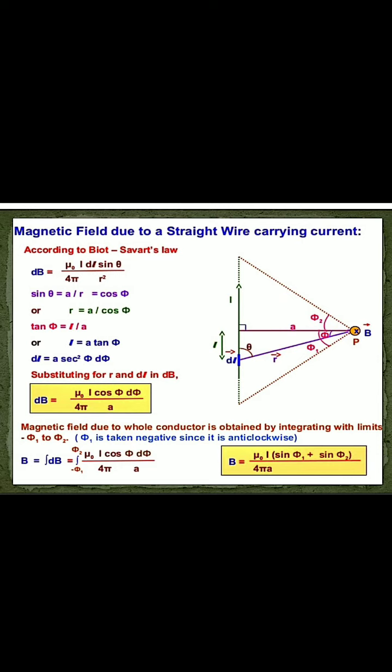Now we consider a small current element, that is dL, of the conductor.